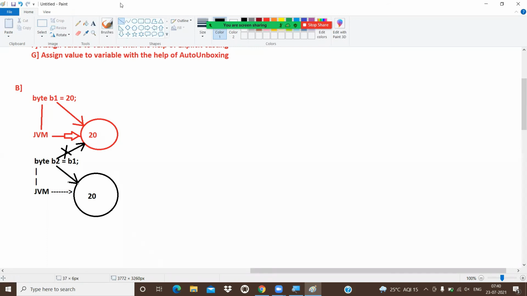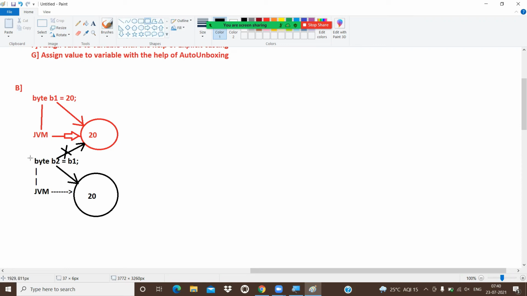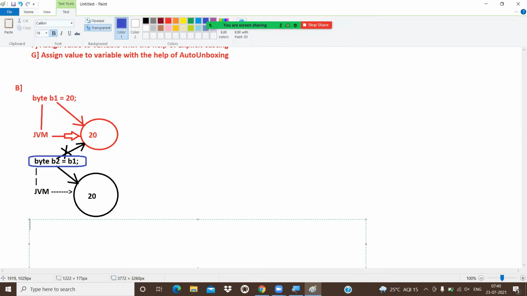The meaning of this line is very, very simple. We are storing the b1 value into b2. The meaning of this statement is not pointing to the b1 memory. The meaning of this statement is that the b1 value is stored into b2. b2 has its own, separate memory. Here b1 and b2 have their own memories.